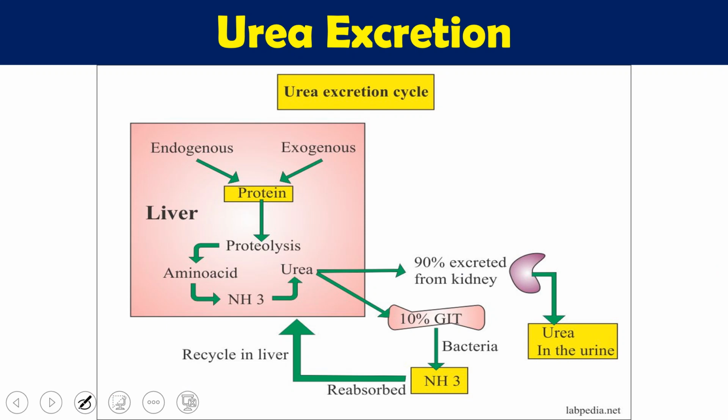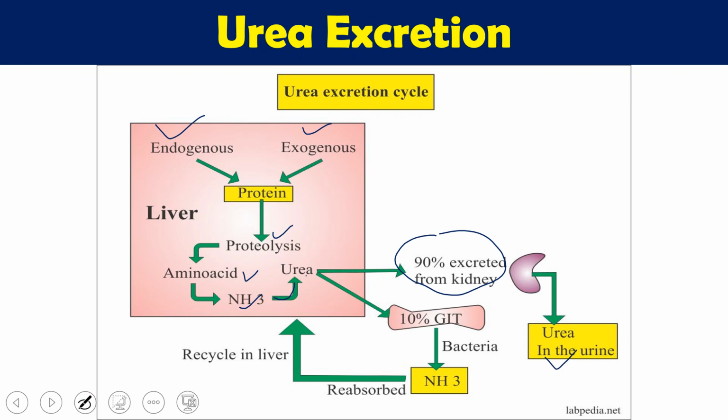Once we have synthesized urea, this is how urea is going to be excreted. We have endogenous or exogenous proteins. Protein is metabolized and we get amino acids. These amino acids are metabolized, giving us ammonia. Ammonia we need to remove from our body. So in the liver, ammonia is converted into urea, and roughly 90% of the urea is excreted from the kidney in the form of urea.